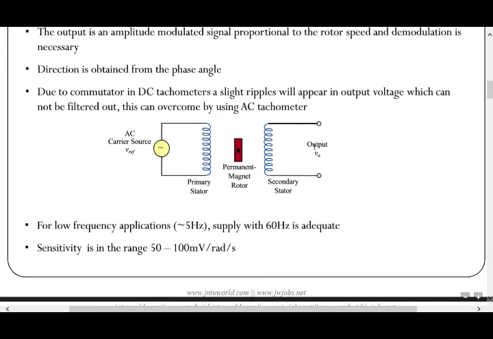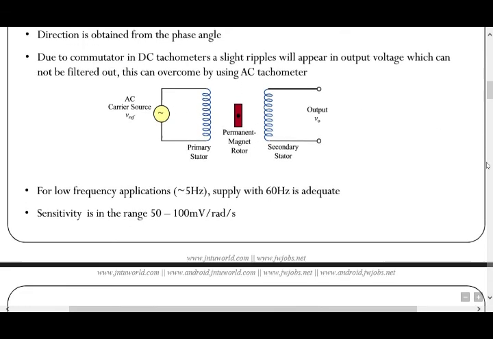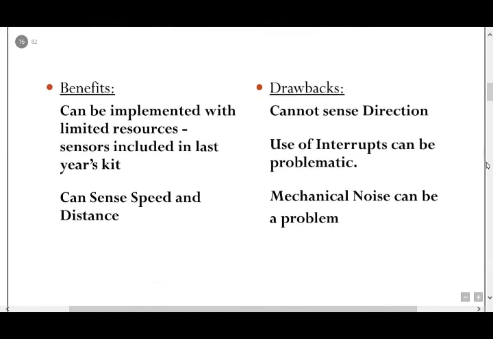These are the output and input. Low frequency applications are also covered here, with a 60 Hz supply adequate and sensitivity in the range 50 to 100. Benefits: AC tachometers can be implemented with limited resources. Sensors included in last year's kit can sense speed and distance. Drawbacks: cannot sense direction. Use of interrupts can be problematic. Mechanical noise can be a problem.